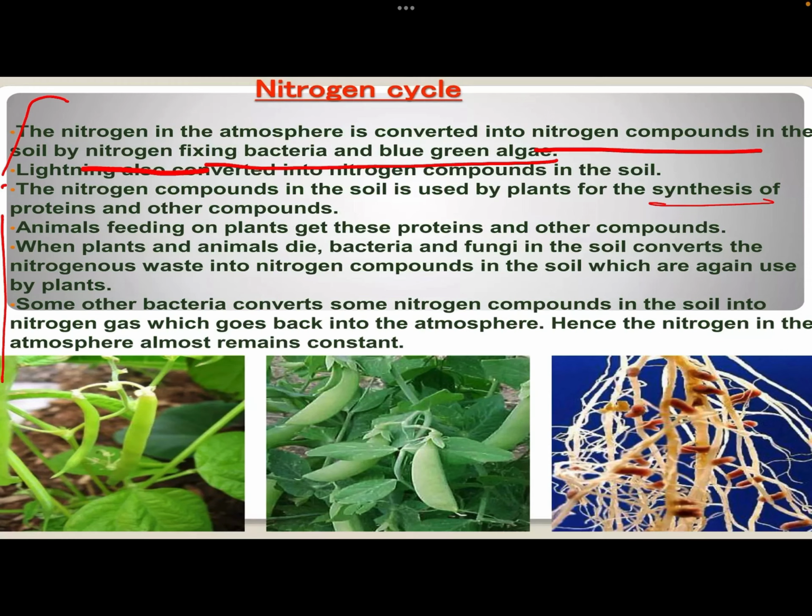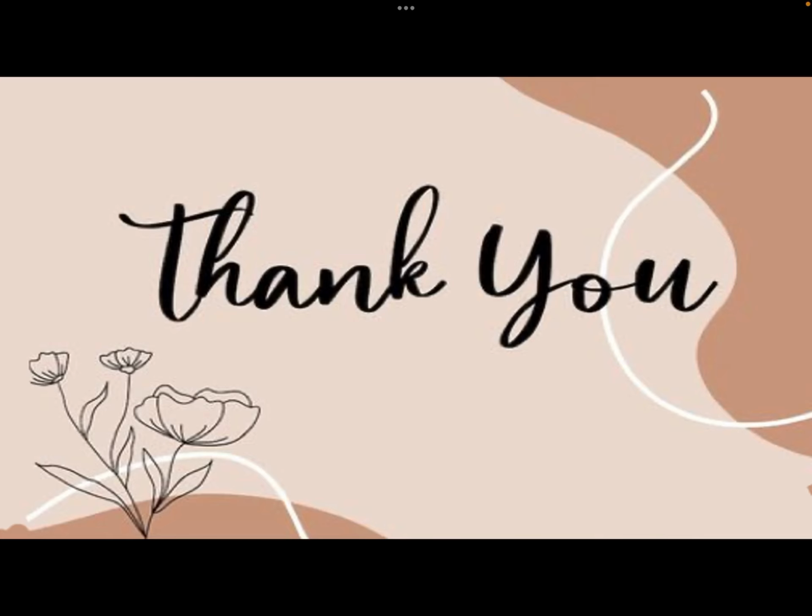When these plants or animals die, the bacteria and fungi present in the soil convert the nitrogenous wastes again into nitrogen compounds, which are used again. So this cycle continues. The animal which feeds on the plants gets the nitrogenous proteins. When the animal dies, this protein is again returned to the soil, used again by the plants, and the cycle continues.